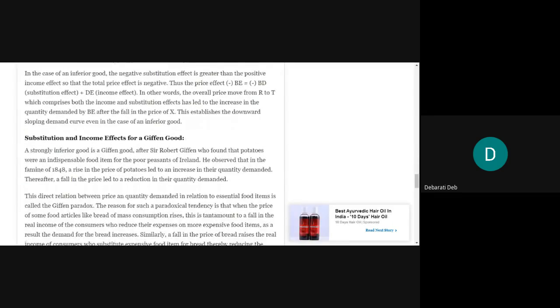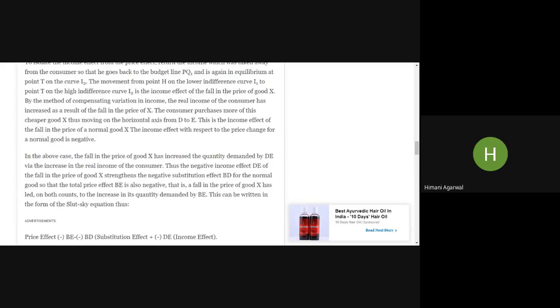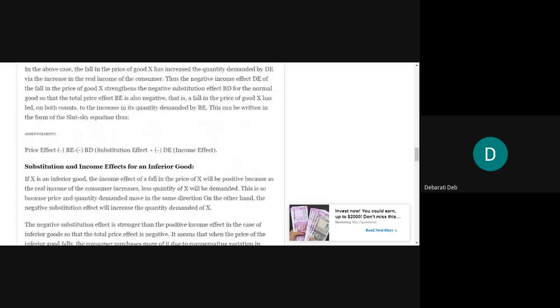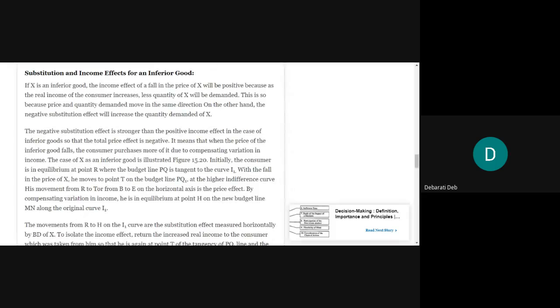Shall I do inferior good or shall I do it tomorrow? You are not having classes with anyone else today? No, ma'am. Rudra sir also is not taking classes. Patrick sir, Anirban sir and Rupam sir will not take class. What about Rudra sir? Is Rudra sir taking classes? No, ma'am. Only I am taking classes today. Yes, ma'am. Oh, okay, okay.